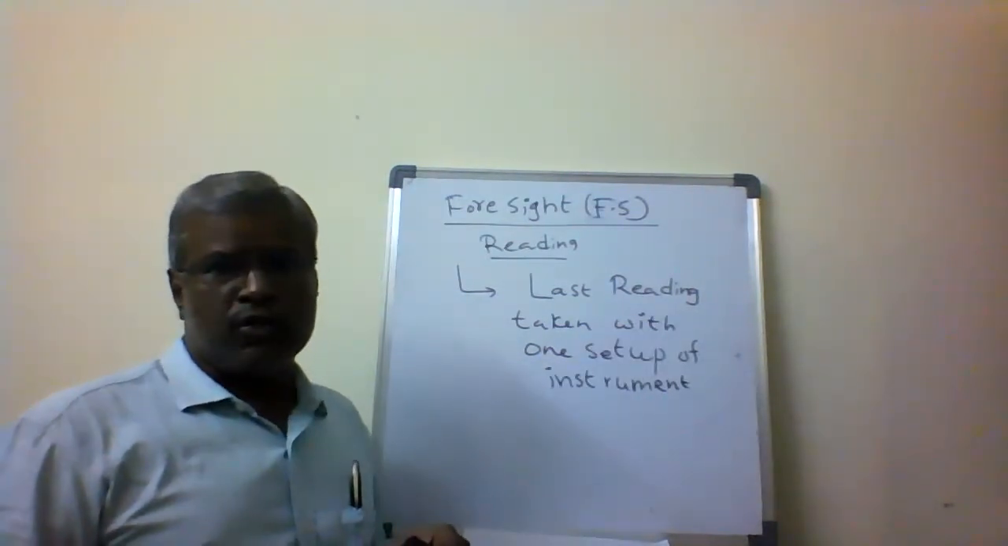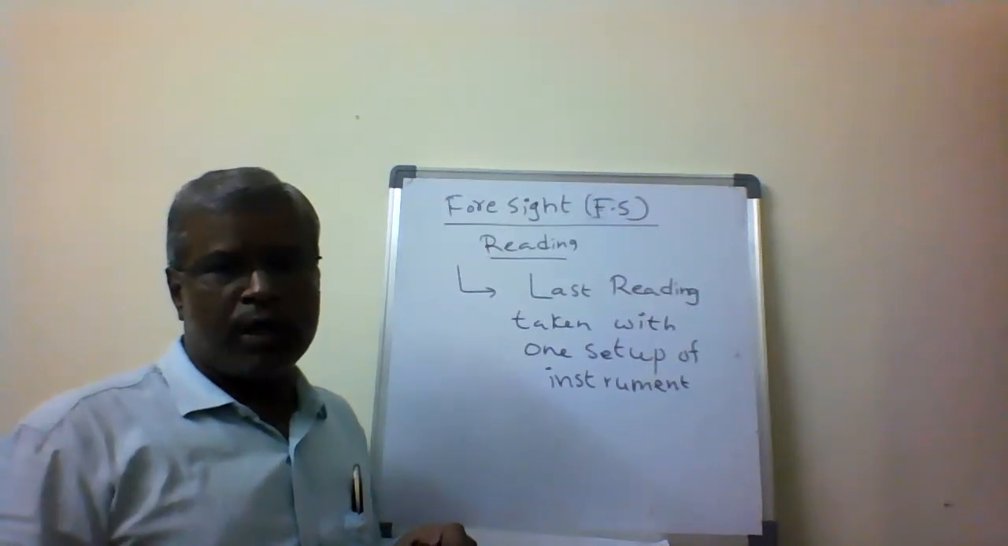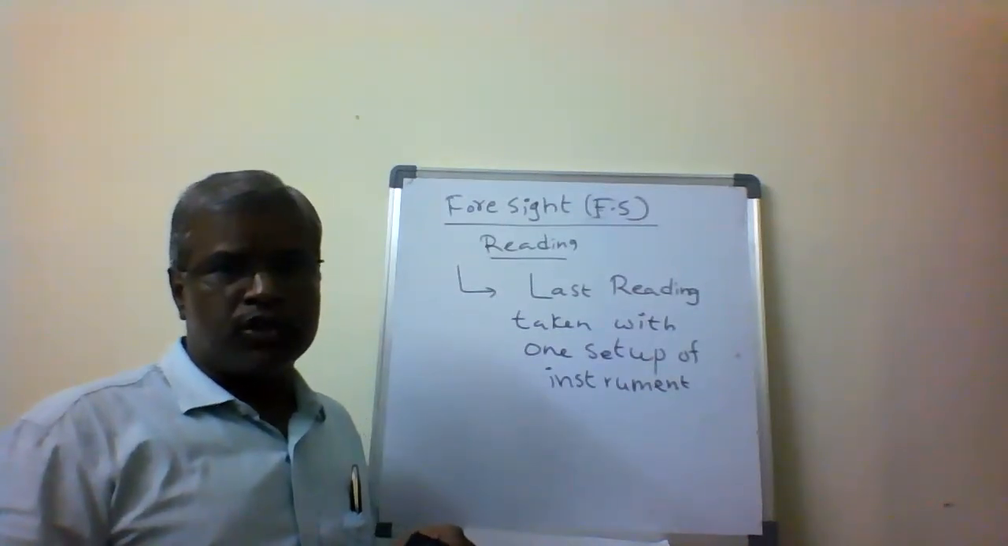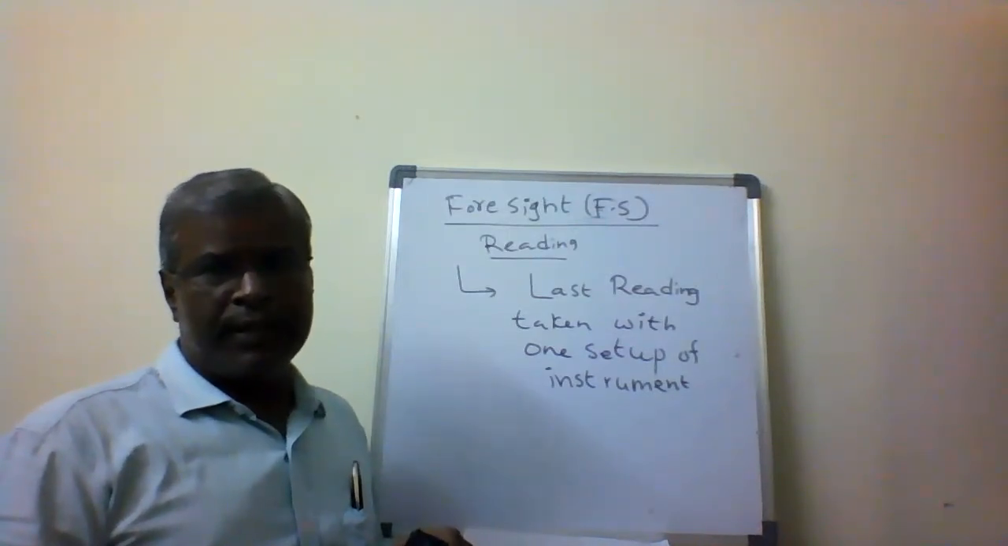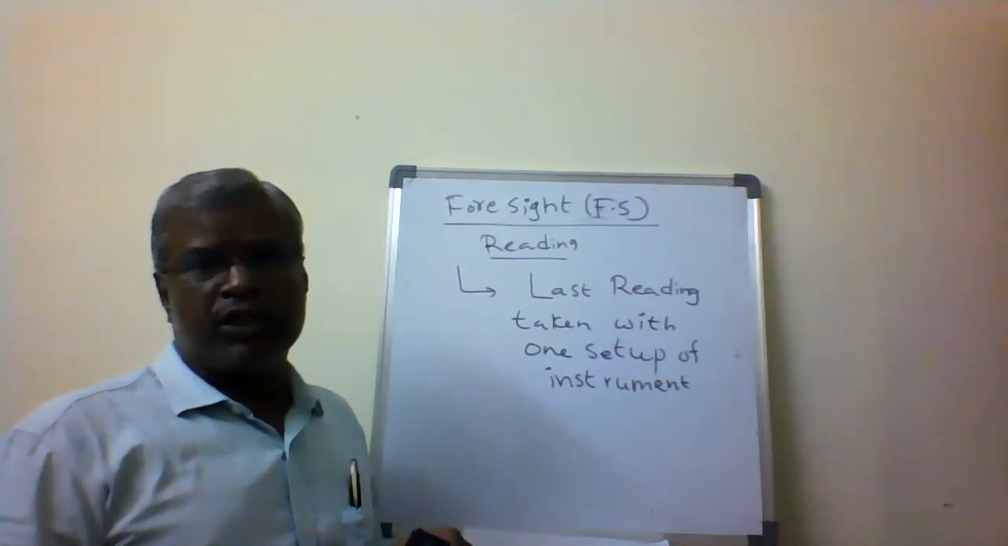So the foresight reading is going to be called the last reading. Backside reading is going to be called the first reading after setting up the instrument on the benchmark. We are going to be taking it as the backside reading. Foresight reading is going to be called the last reading taken with one setup of the instrument.